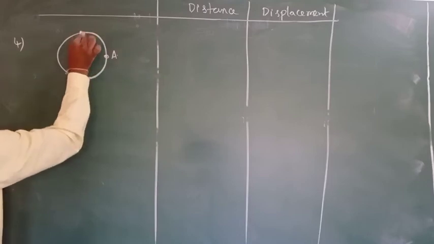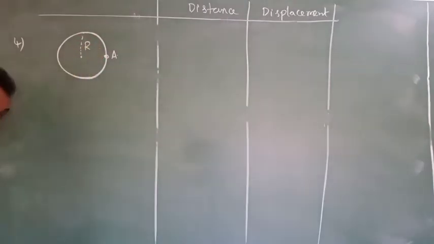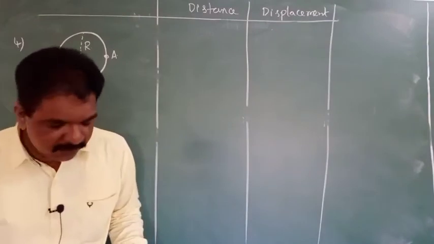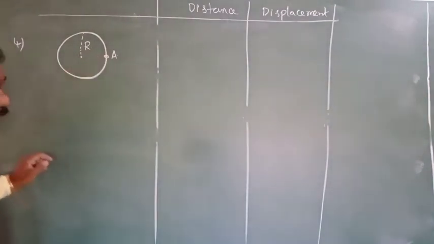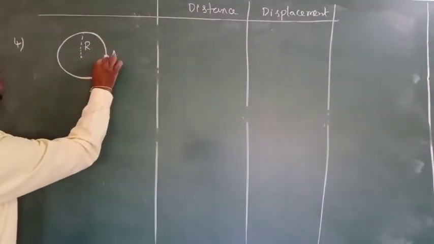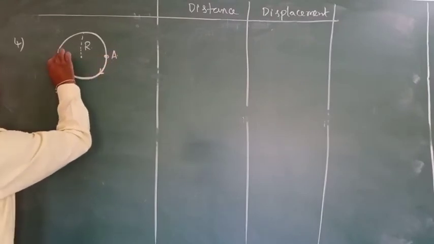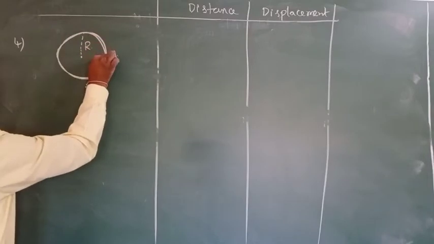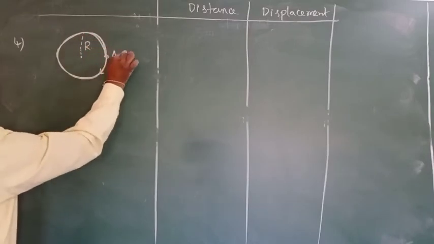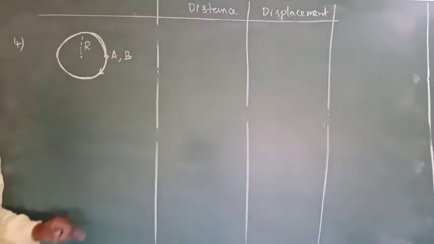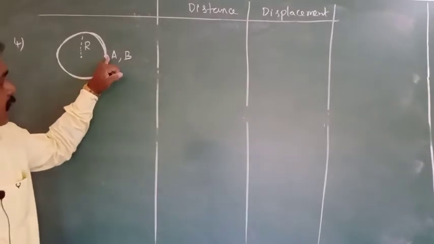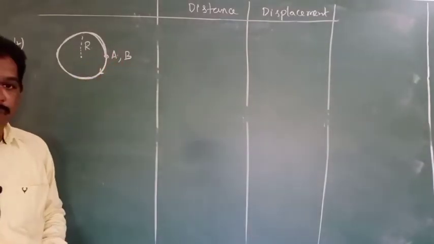The radius of this circle, how much am I assuming? R. So the body started from here, and by making one rotation like this, it came again to A. The body again came to the starting point.